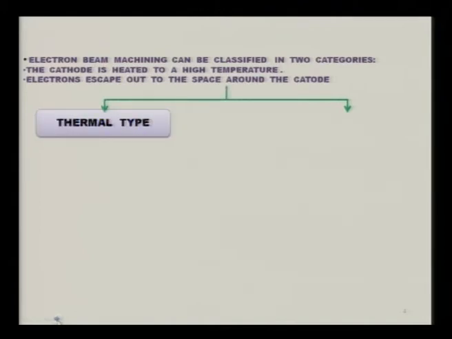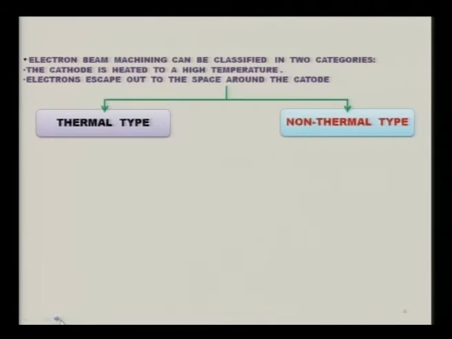Introduction: electron beam machining. Electron beam machining can be classified in two categories. The first one, the cathode is heated to a high temperature and electrons escape out to the space around the cathode, because cathode is at a very high temperature. So those electrons are emitted. This first one is known as thermal type of electron beam machining process. The second category is non-thermal type of electron beam machining process.